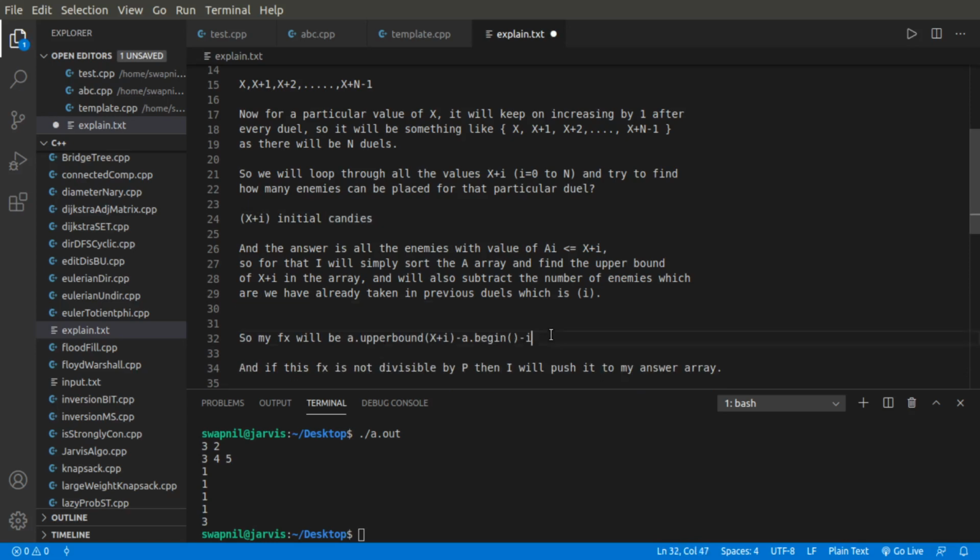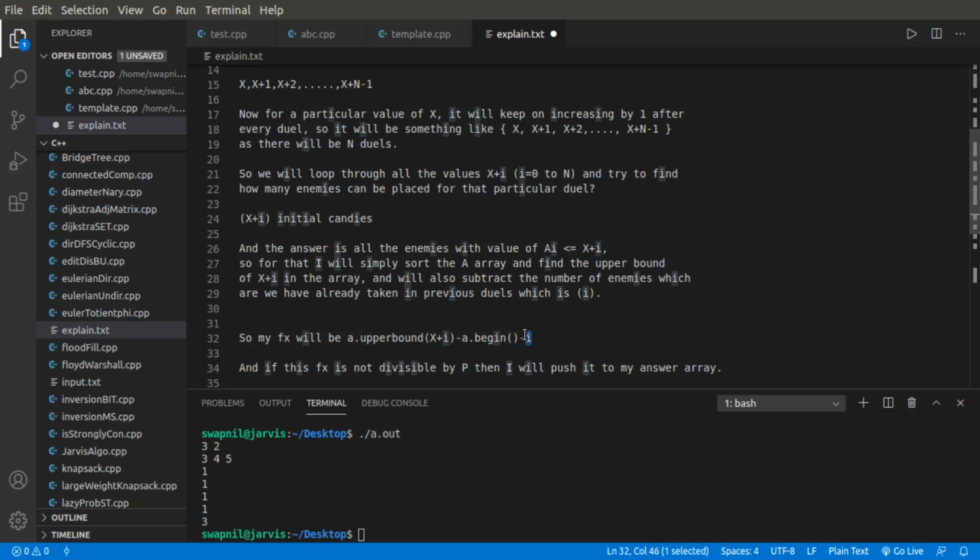Okay, so basically my f of x will be upper bound of a for the value of x plus I minus a dot begin. So this is basically giving me the total number of permutations or total number of choices of the enemies for a particular battle where the initial number of candies which Yuzu is having is x plus I. Now why am I subtracting this I from here?